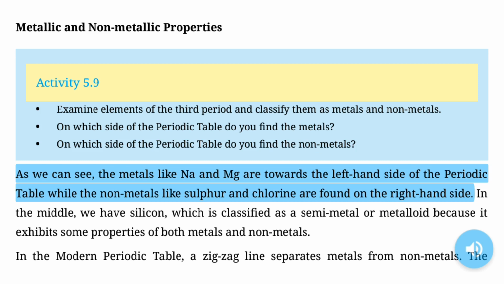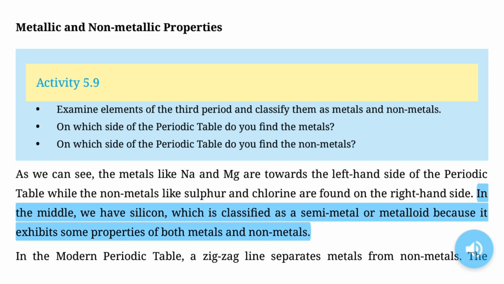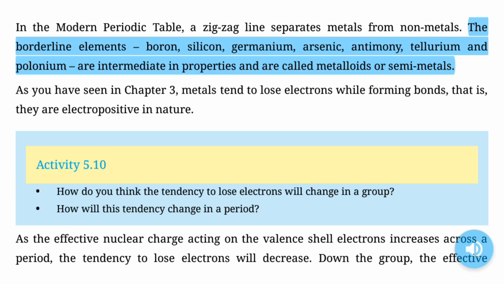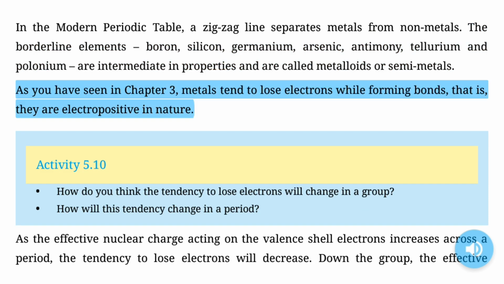As we can see, the metals like Na and Mg are towards the left-hand side of the periodic table, while the non-metals like sulfur and chlorine are found on the right-hand side. In the middle, we have silicon, which is classified as a semi-metal or metalloid because it exhibits some properties of both metals and non-metals. In the modern periodic table, a zigzag line separates metals from non-metals. The borderline elements boron, silicon, germanium, arsenic, antimony, tellurium, and polonium are intermediate in properties and are called metalloids, or semi-metals.